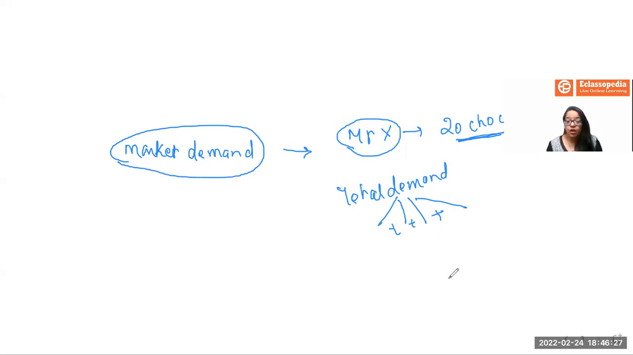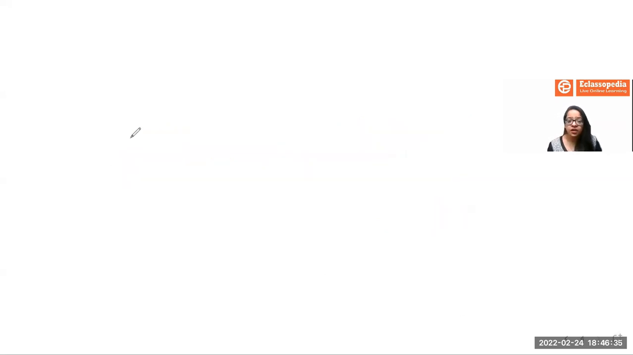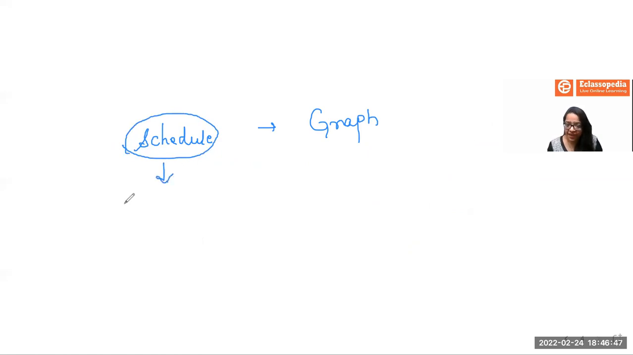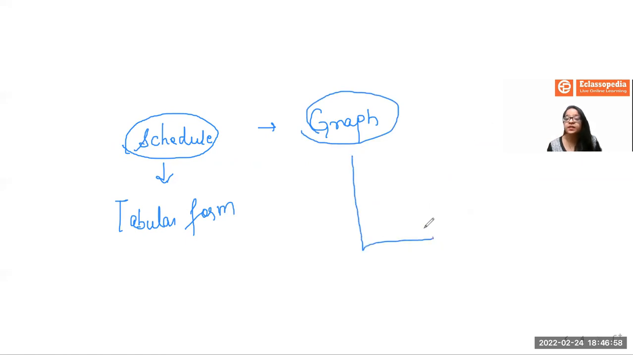Clear? Now, once we have understood the meaning of what is individual demand and what is market demand, now it comes the concept of schedule and your graph. Now, when it comes to schedule in economics, that means we are presenting a concept in a tabular form. And when it comes to graph, that means we are talking about explaining a particular concept in the forms of graphs, like in the forms of curves.